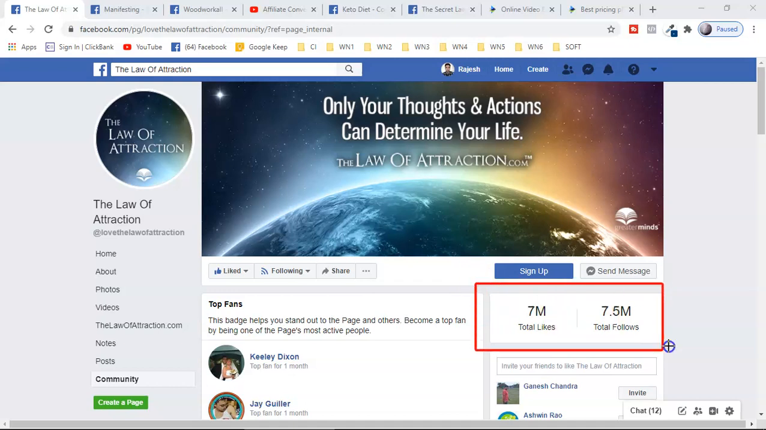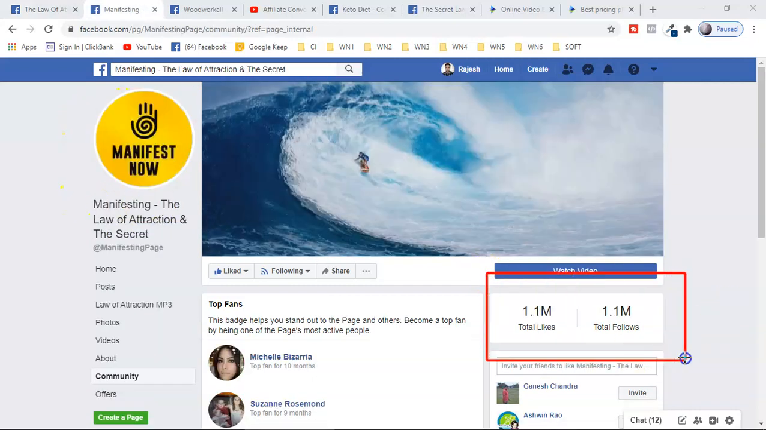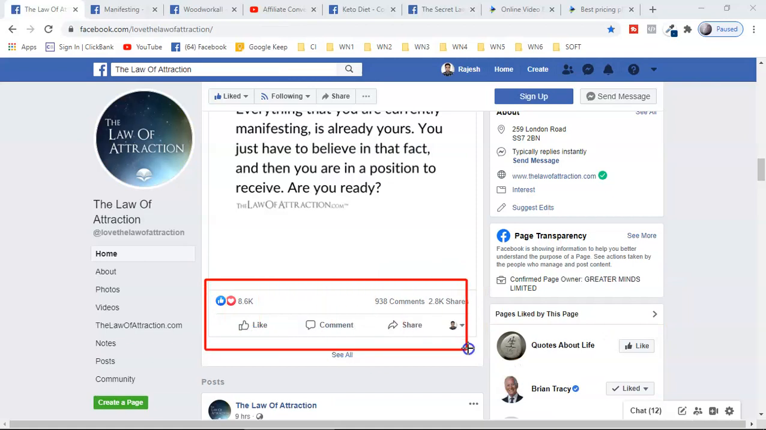This over here, you're seeing 7 million likes and 7.5 million total followers of this page called the Law of Attraction. And this over here, you are seeing 1.1 million total likes to this page called Manifesting the Law of Attraction and the Secret, and they have total followers of 1.1 million. Ultimately, I'm going to show you how to get free traffic like this: 8,000 likes, 900 comments and 2000 plus shares for this one single post.